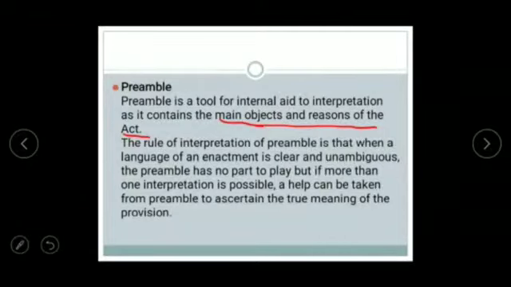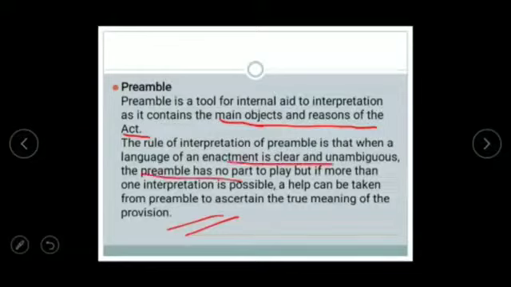But if more than one interpretation is possible, help can be taken from the preamble to ascertain the true meaning of the provision, because the preamble contains the main object and reason of why the act was formed.